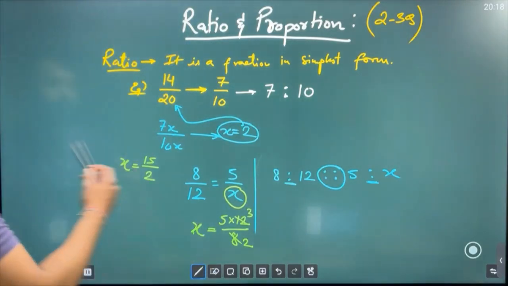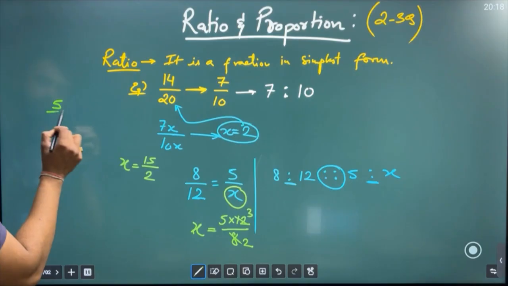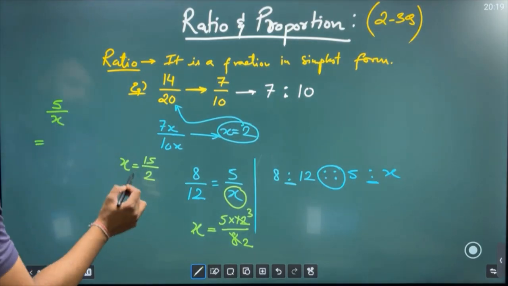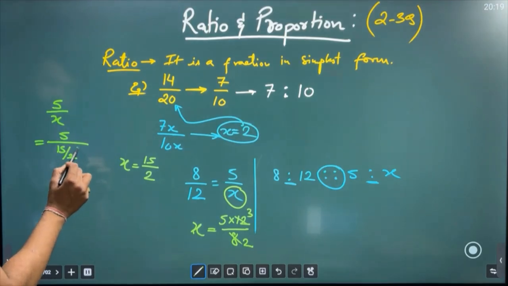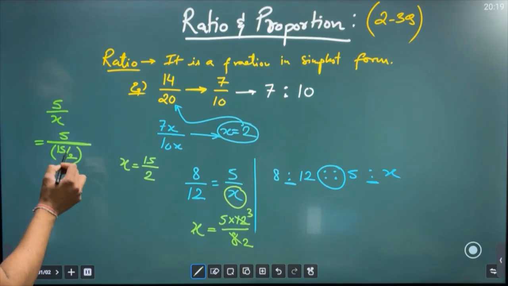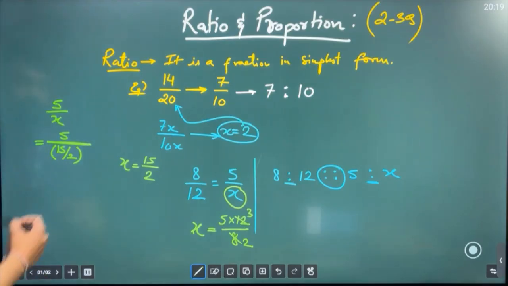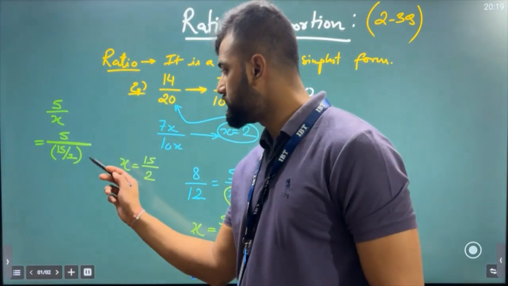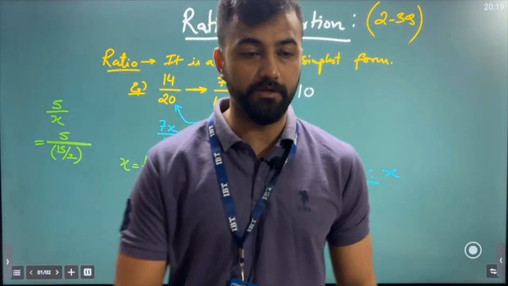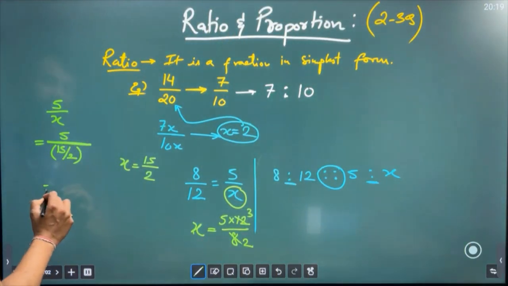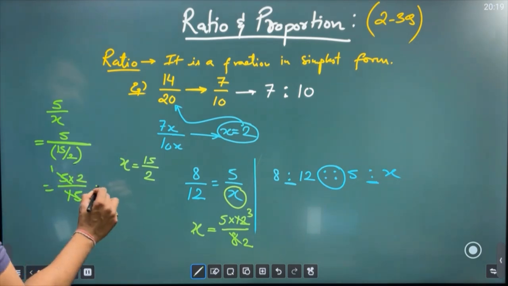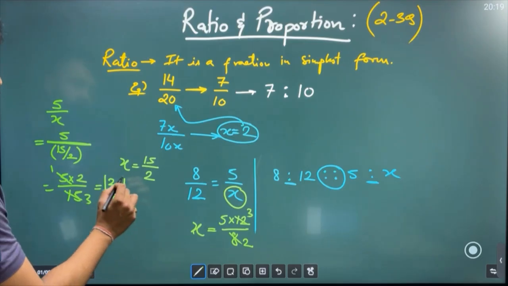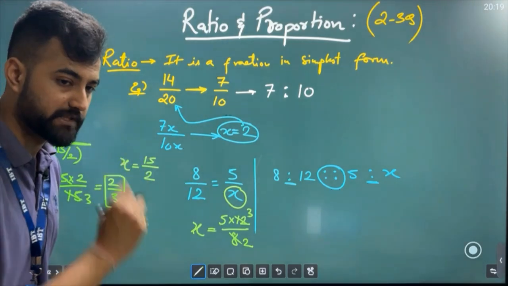Should I show you? See, we have 5 by x. So instead of x, I need to put 15 by 2. So this is 5, and instead of x, I'll put 15 divided by 2. Now this is the main division. At the bottom, I can see a double division. Whenever such a thing happens, the number which is in the denominator goes to the numerator. So this 2 will go at the top. So this becomes 5 into 2 divided by 15. Now if I cancel this, what are you getting? 5 1s are 5, 5 3s are 15. So we are getting 2 by 3. Okay, we have got 2 by 3. Now see, if I cancel this, I should get 2 by 3.